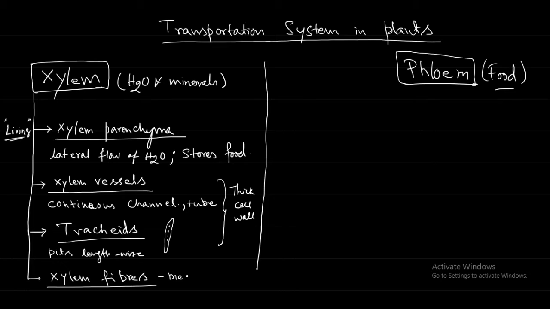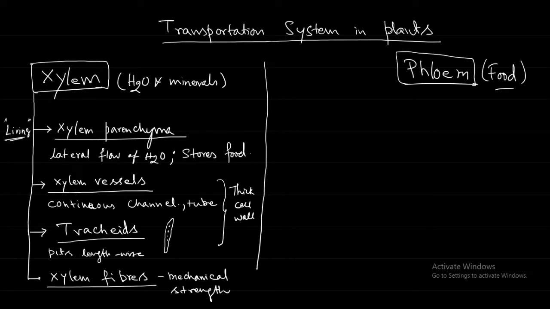Mechanical strength means support to the plant. Whenever the winds are there, if the plant does not have good mechanical strength, it can simply snap and break.